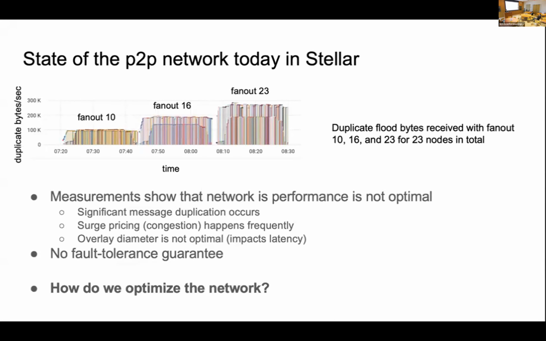Network performance is not optimal. Significant message duplication occurs during the surge pricing and non-optimal overlay diameter. So to improve the network efficiency without affecting the fault tolerance guarantee, how should we optimize the network?